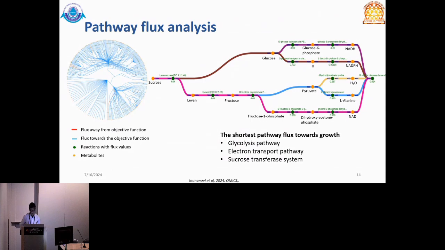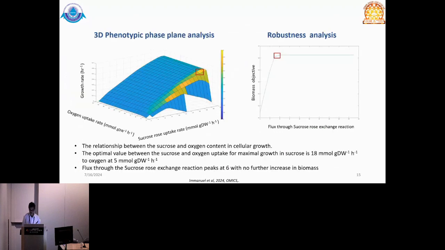When we mapped the phase plane analysis, which shows the relationship between sucrose and oxygen content and its response to cellular growth, we found that the optimal value was maximal at 18 millimolar of sucrose and oxygen at 5 millimolar. And the robustness analysis that we did was to see what the maximum uptake of sucrose was, and it was at a rate of 6.